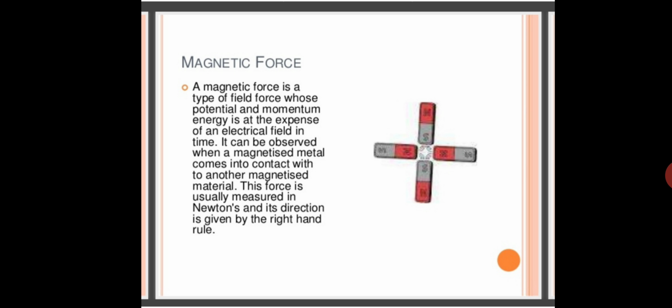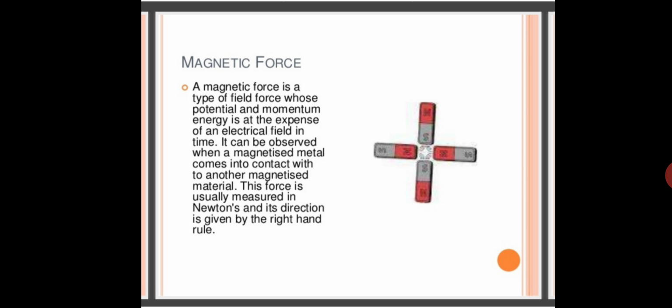The magnet does not pull things made of other substances such as paper or plastic. It means paper or plastic things cannot be attracted by the magnet. So only the things which are made of iron or steel can be attracted by the magnet. So that force which is applied by the magnet is known as magnetic force.